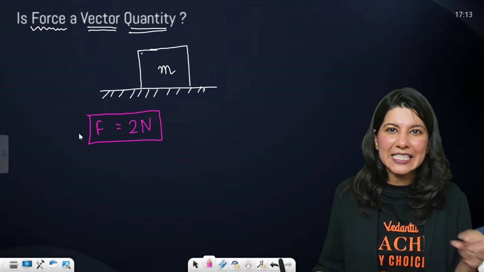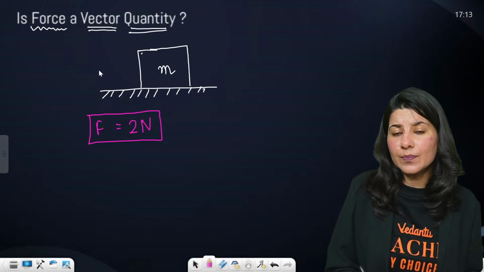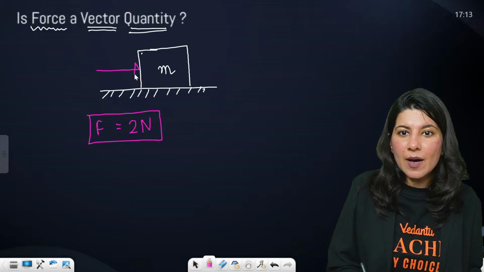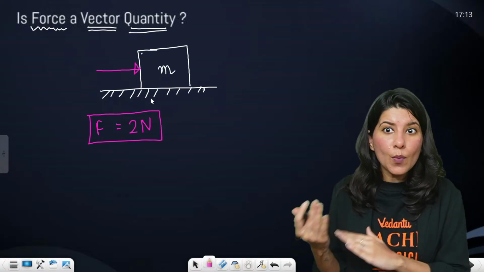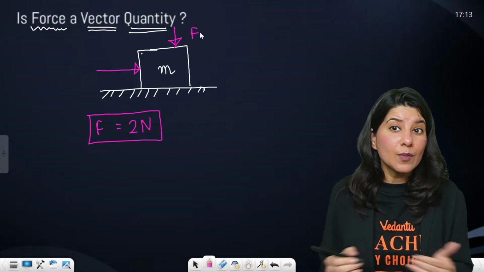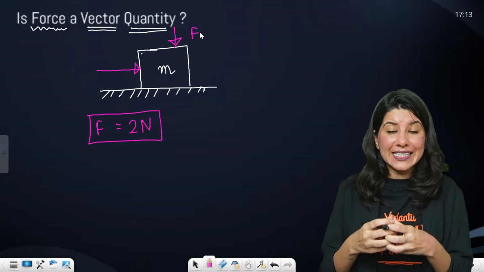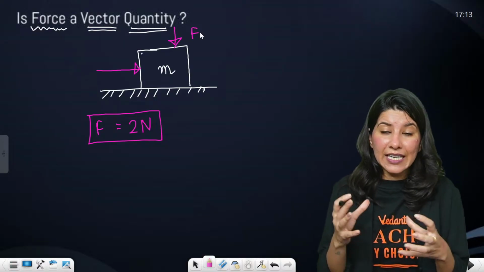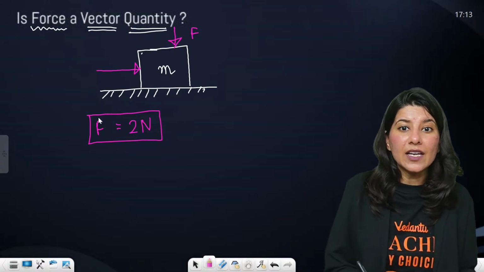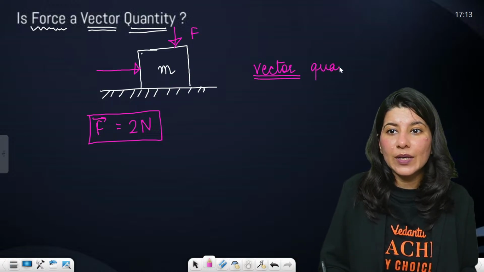You must be thinking, ma'am, suddenly physics class you started. So force is 2 Newton, right? So now the problem is, what will happen to this box? If I apply this force in this direction, then the block will probably move. If I apply the force in this direction, the result differs. So basically, the direction in which the force is getting applied is mattering. Direction matters. So that's why force is a vector quantity. Are you getting my point?